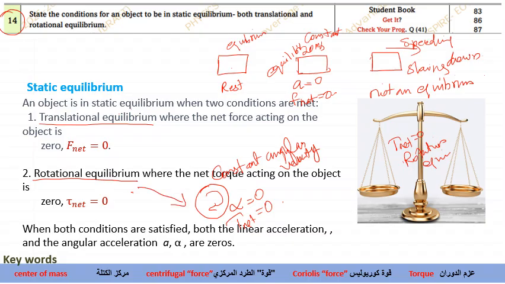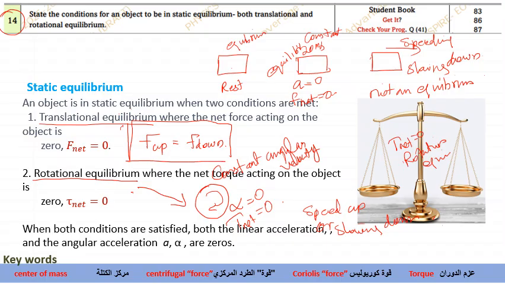So when will it not be in rotational equilibrium? It will not be in rotational equilibrium when the object is speeding up or slowing down. Okay. So these are the conditions. Now, when it is at static equilibrium, what is to be noted when it comes to the calculation part: force in the upward direction must be equal to force in the downward direction. Force up will be equal to force down. This is the key important idea we are dealing with.